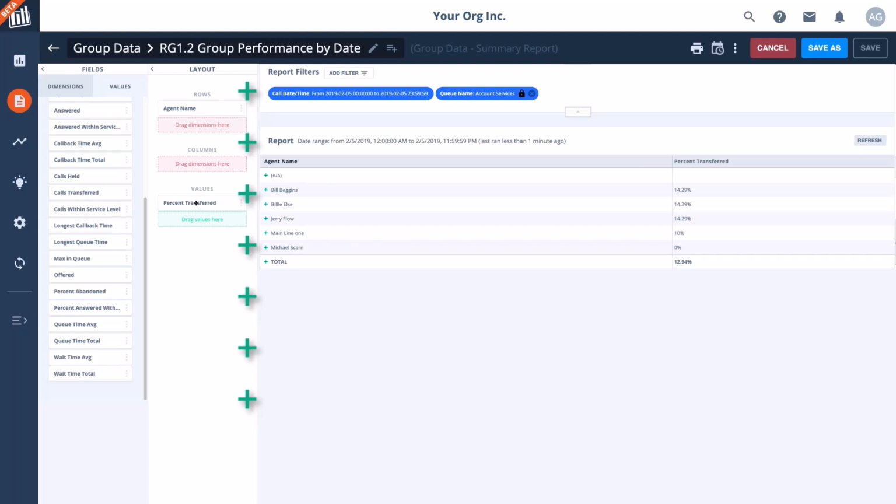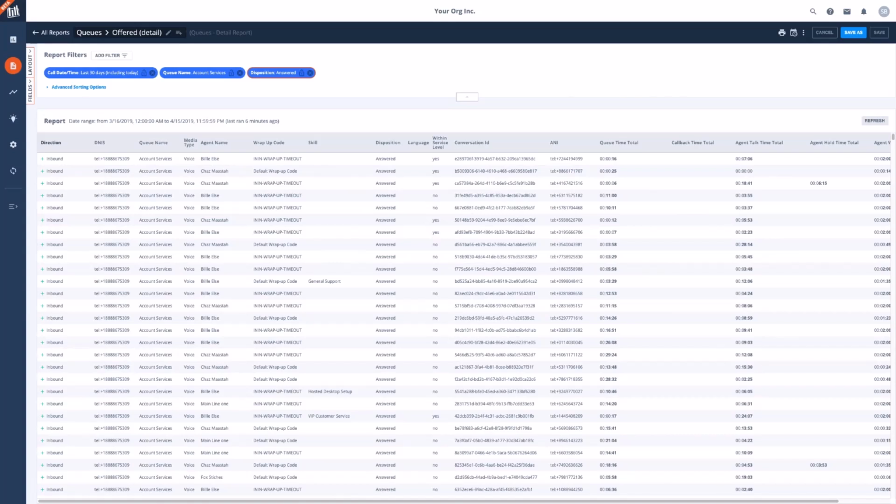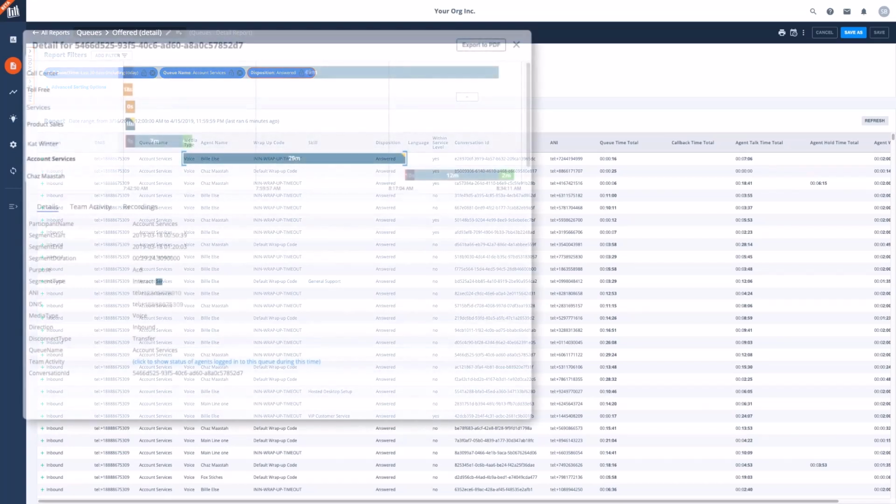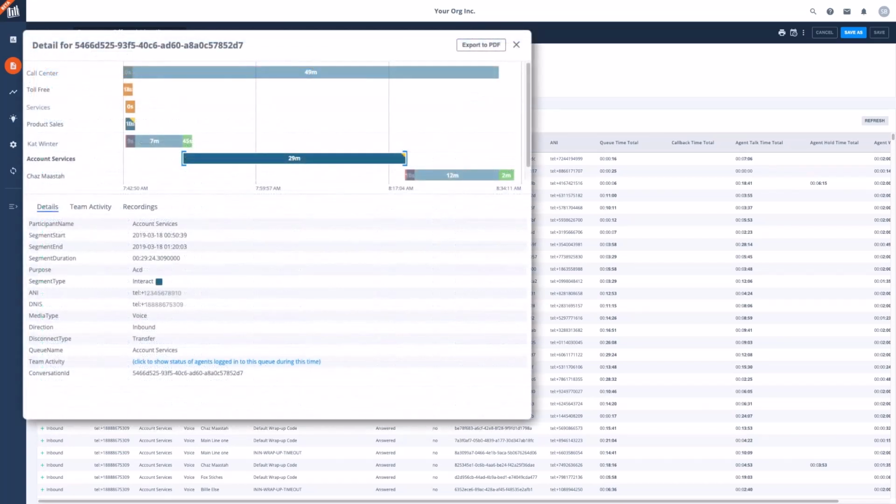For finer details, click on one of the groupings to drill into a detailed report with the individual interaction records listed out here. You'll get granular details about the interactions. For a call, you can see how long they spent on the phone or on hold when they called, with whom they spoke, etc. Notice the plus symbol again here. Click on a record and you get the cradle-to-grave report, which shows you every step a caller made during their engagement. From here you can see all the context for different legs of the interaction details, recordings, and team activity.